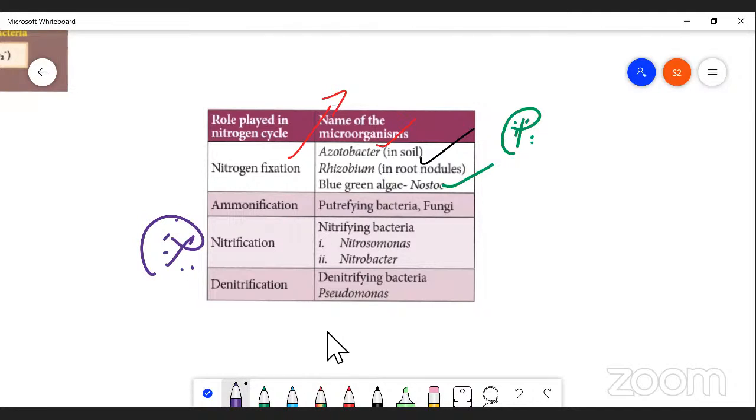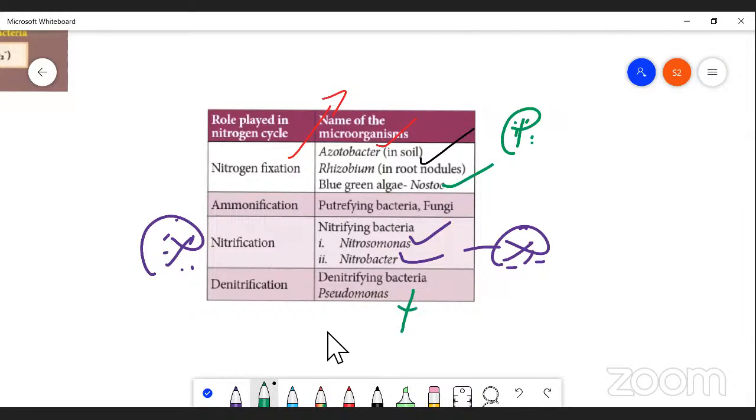Which of the following is a nitrifying bacterium? That is also one more question, my dear students. Here you can expect two more questions. Mention some important nitrifying bacteria. That is a question. If it is asked, you get it right: Nitrosomonas and Nitrobacter. So there are two bacteria involved in nitrification, namely Nitrosomonas and Nitrobacter. Last category, denitrification. Actually, denitrification is the reverse of nitrification. So the nitrite and nitrate are converted into the molecular form of nitrogen. It is performed by